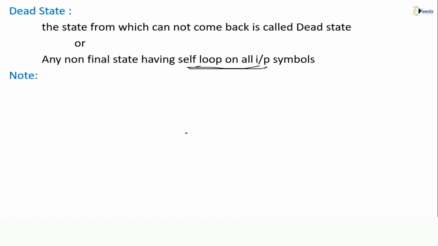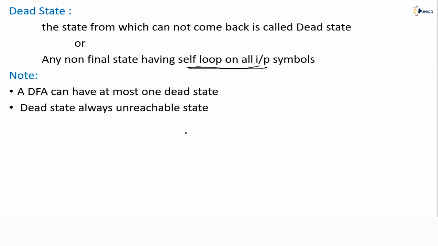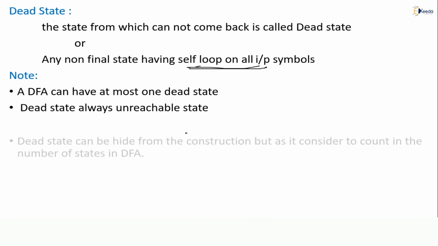Some observations we can make on this FA. Look at this. A DFA can have at most one dead state. It is not necessary for each and every DFA or FA to have a dead state. It can have, it can not have. That is up to our language, what kind of language we are constructing, but it can have at most one dead state only. At most means 0 or 1.